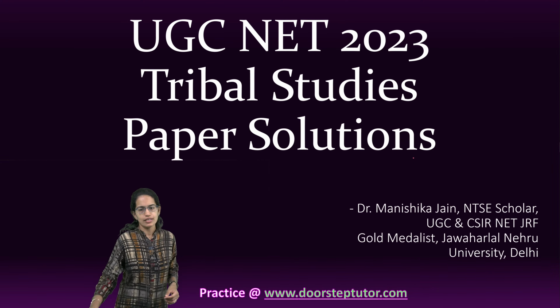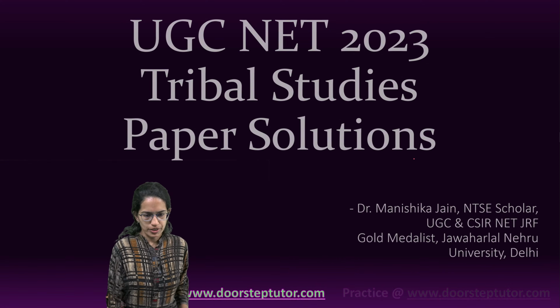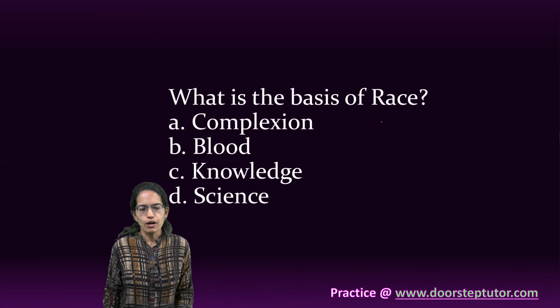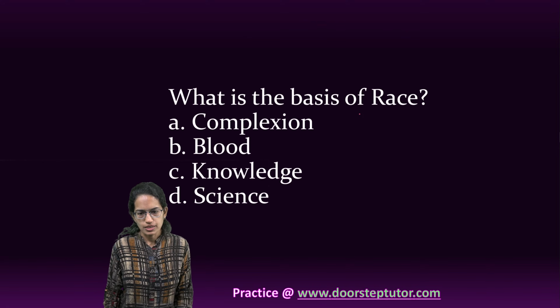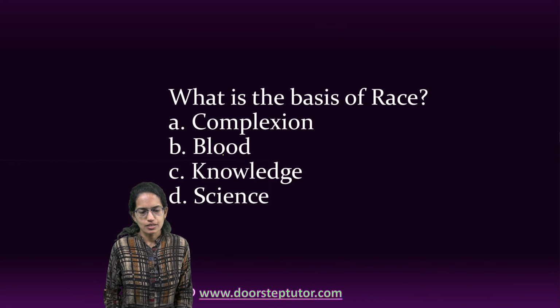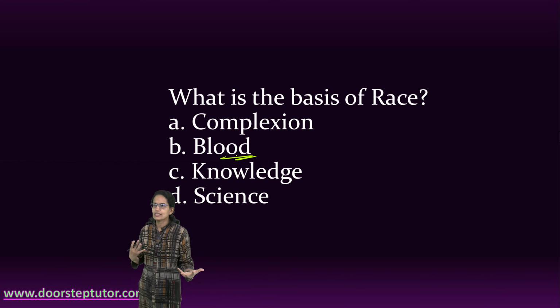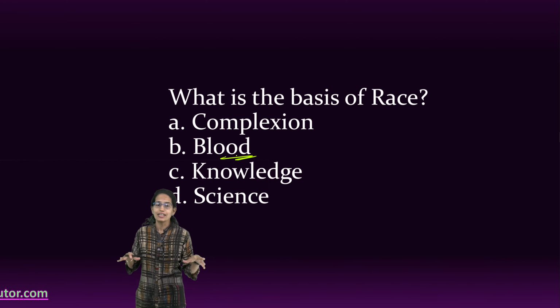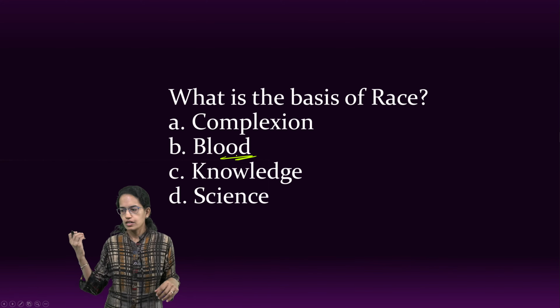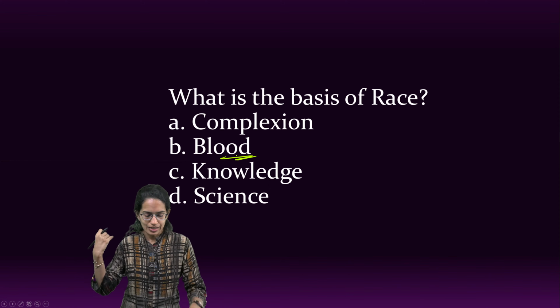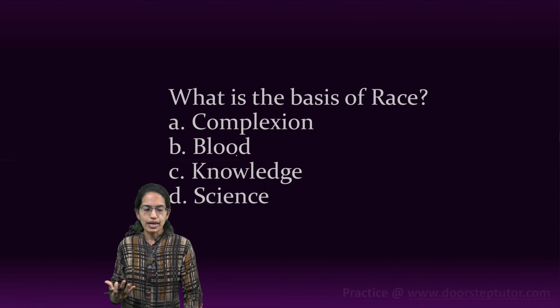So to begin with, the very first question from the 2023 paper asks what is the basis for race. The correct answer here is blood. The physical characteristics that a person shares, like skin color, features, height, and hair, are governed by race.